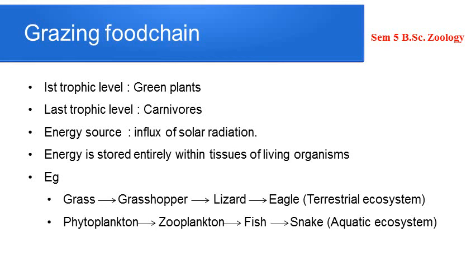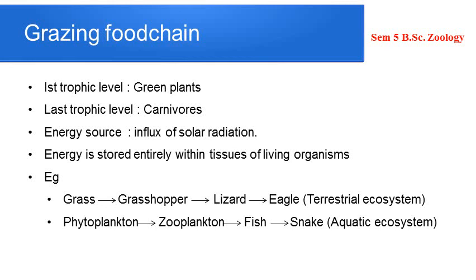Grazing food chain. So the first kind of food chain, which is the most familiar one for you. Here, the first trophic level is occupied by the green plants. It could be the green plants on the terrestrial land, and it could be phytoplanktons in an aquatic ecosystem. And the last trophic level, obviously, is always occupied by consumers. It could be carnivores, right?